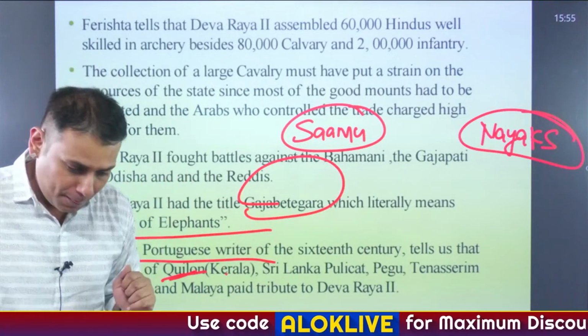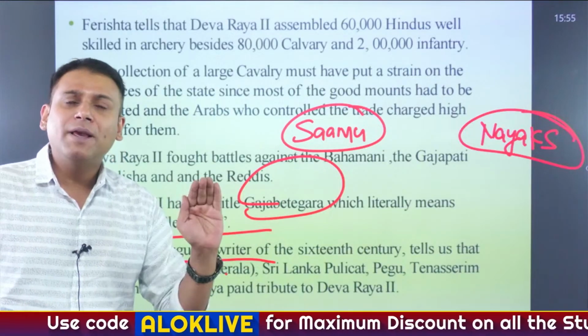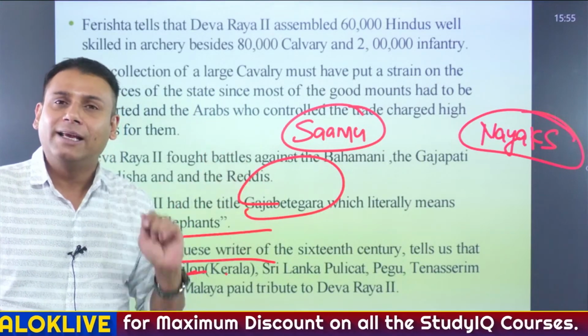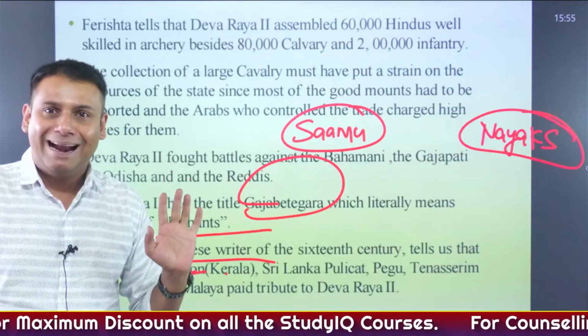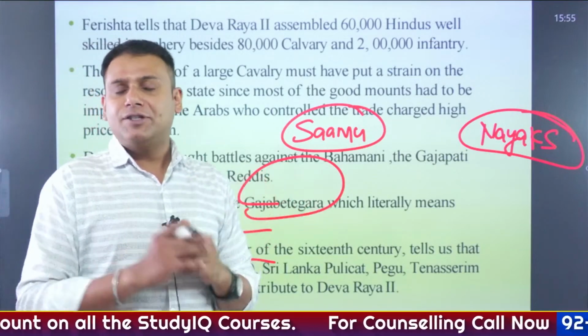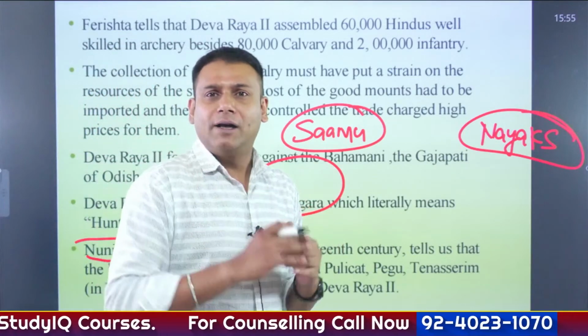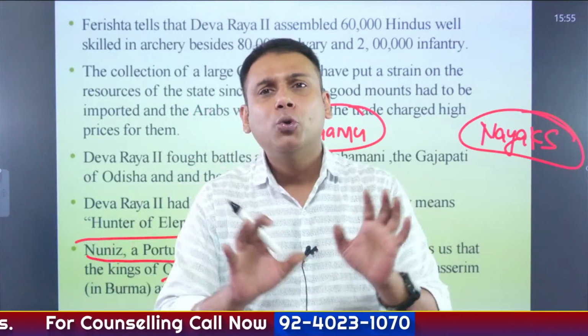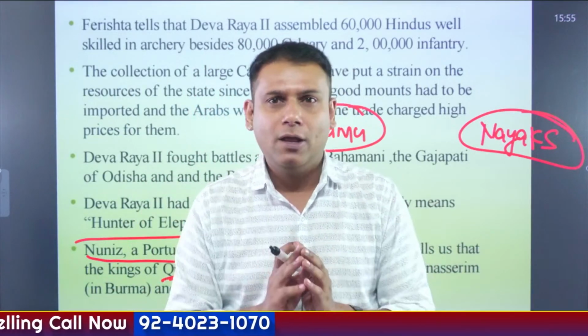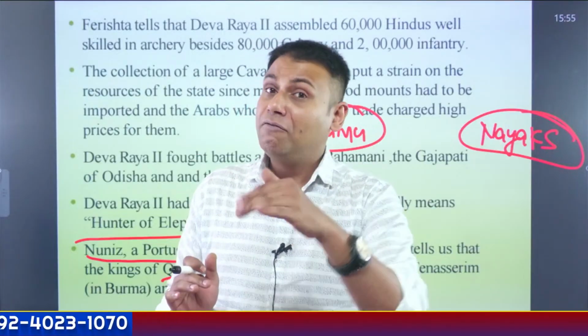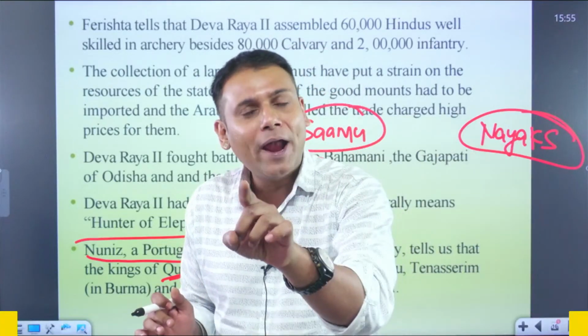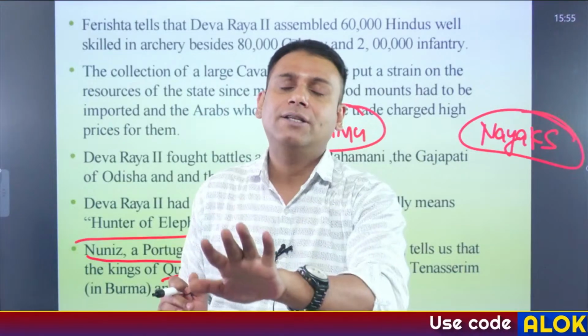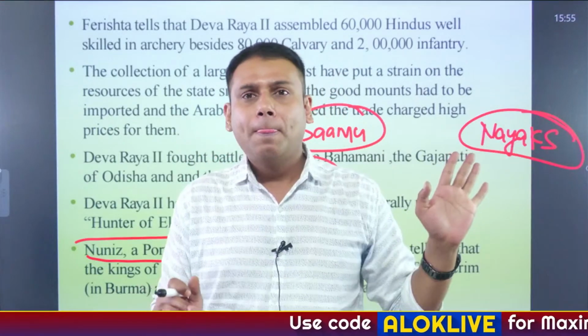So what happened? One of his nephews was being supported by the Bahmani sultans. And the Bahmani sultan said, please arrange a feast, please arrange a meeting of us, a meeting on truce, a peace treaty, wherein we will decide that from now onwards we are not going to encroach on each other's territories and we are not going to fight.